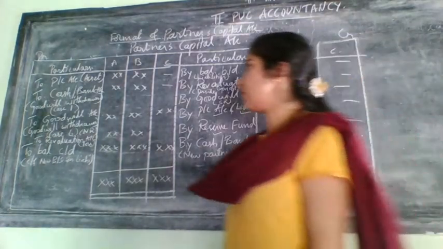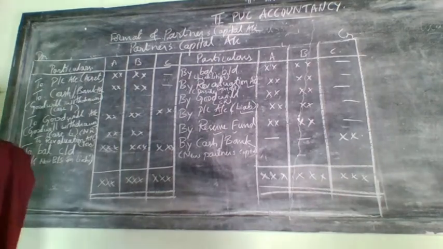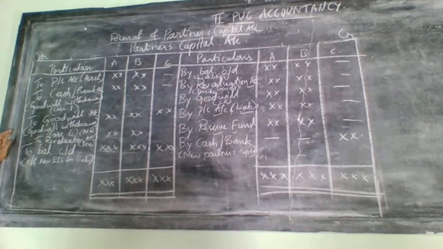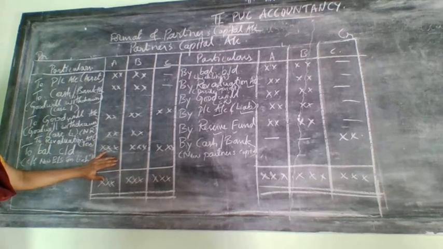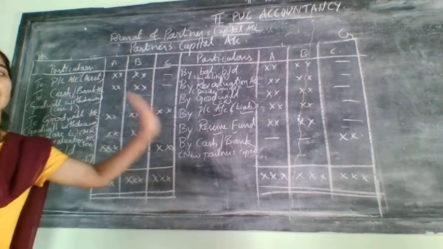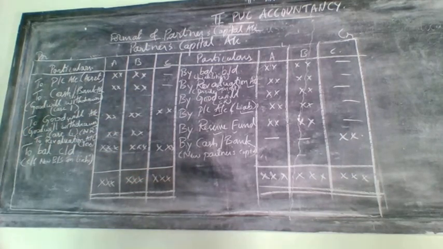Now let us come to the debit side. Actually, the debit side has very few items in the problem, but balance carried down will always come on which side? Debit side of partners capital account only, because that side's total only will be more. Capital account is always a credit balance, that's why that side's total will be more. Okay, so next cash or bank will come on the debit side.